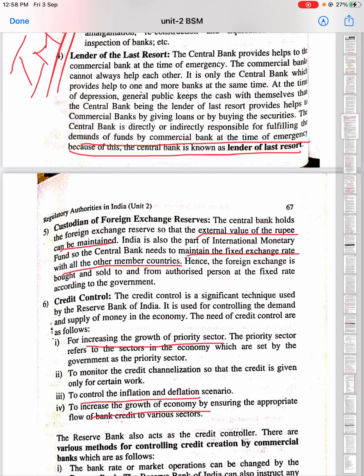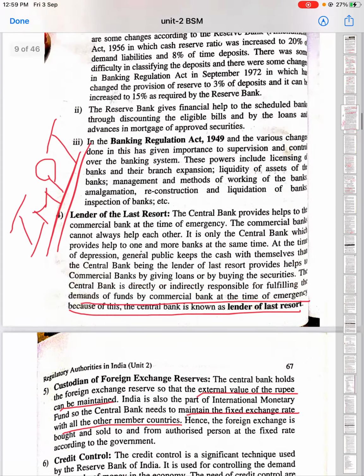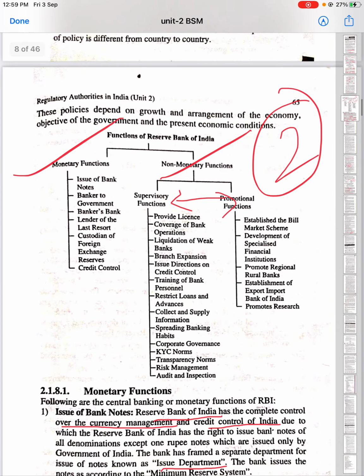The last one is the credit control. Through credit control there can be an increase in the growth of priority sectors. The RBI can control the inflation and deflation scenario in the economy, as well as there can be an increase in the growth of the economy, so that we can ensure that there is a proper flow of bank credit to various sectors. So these are the 6 listed monetary functions of RBI.